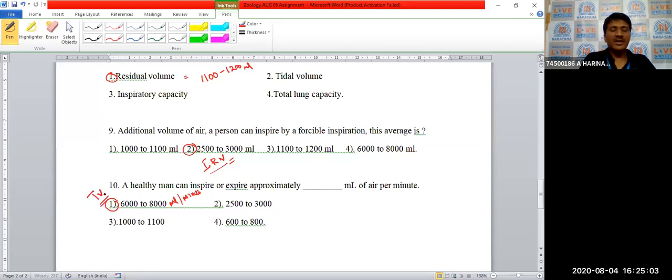What is the average TV of a healthy person per minute? That is around 6,000 to 8,000 ml per minute. We are calling that tidal volume, TV.